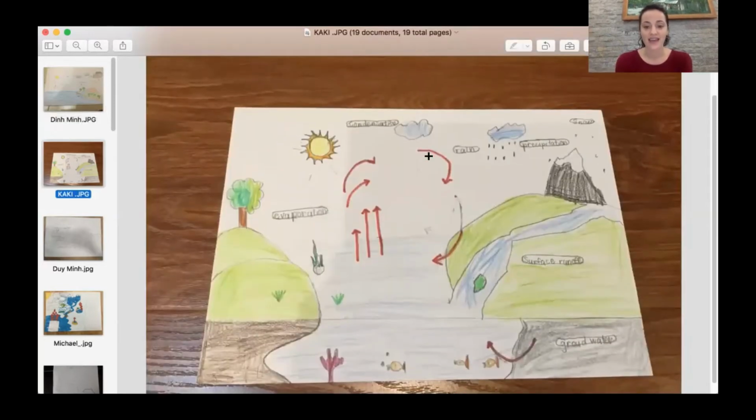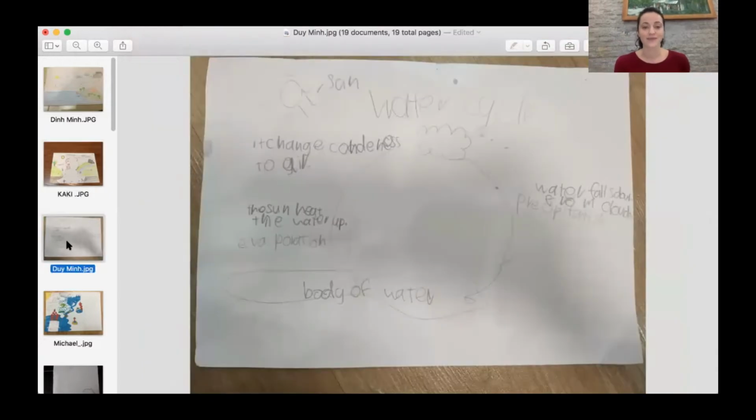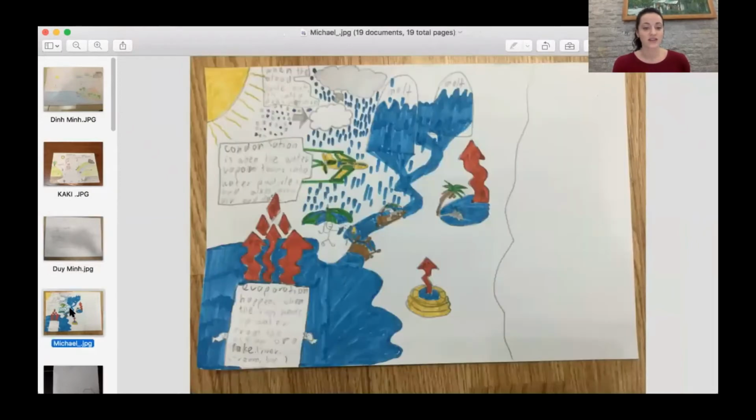Here's Kaki's. Kaki, also very beautiful. Great drawing though. I like the fish in the water. Very cool. It's nice to see the side view of it. Interesting. Zoyman, good job with the arrows and writing a full sentence. The sun heats the water up, evaporation. Very good, Zoyman.